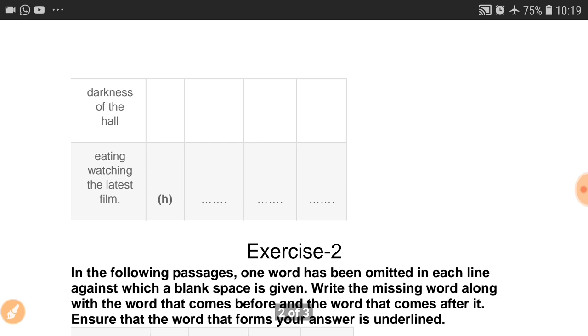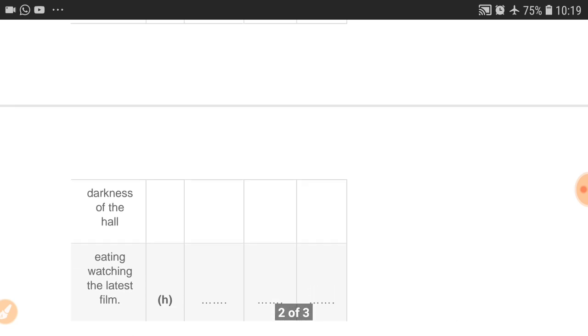Now we have to come to the next point, that is H number. Here the sentence is written, but we should not see it because the option is not given and the blank areas are also not given, so we have to leave it. But we have to read it to complete the sense of the sentence. So here, darkness of the hall. Let us complete it.